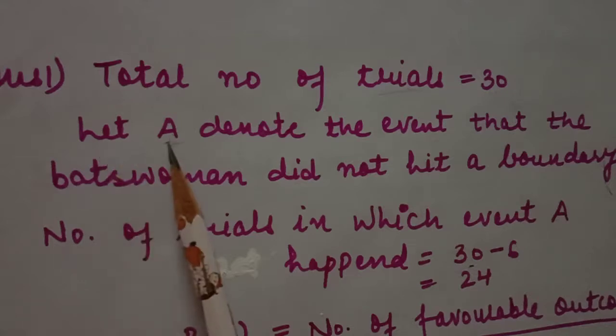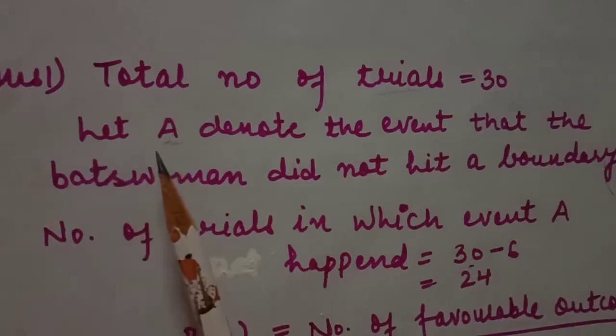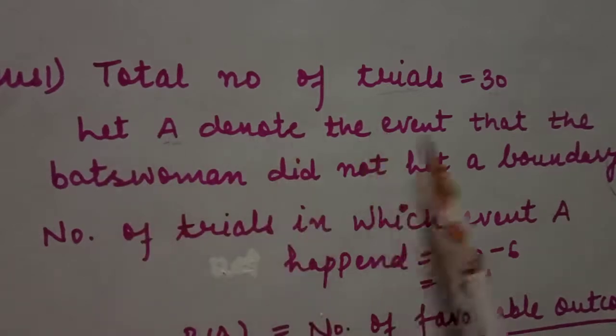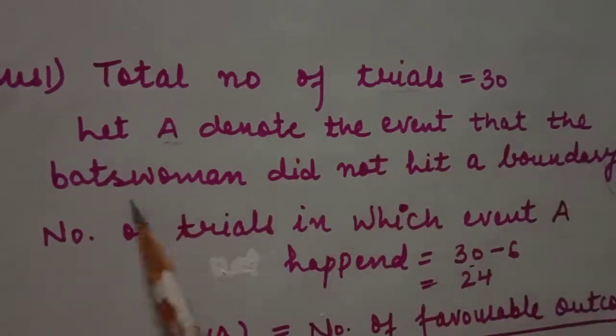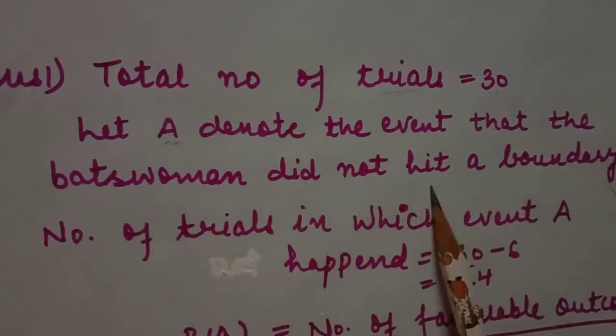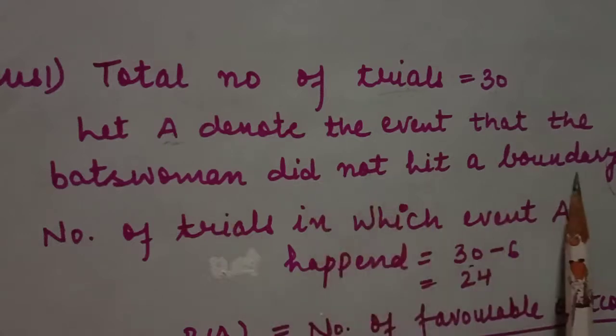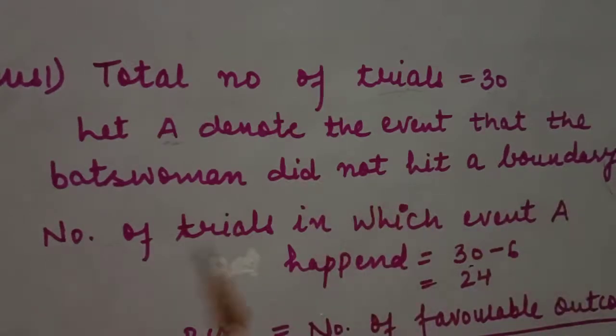First of all, we have to give a sign to our event. So let A denote the event that the batswoman did not hit a boundary, because we have to find the probability of the batswoman not hitting a boundary. What is event A?